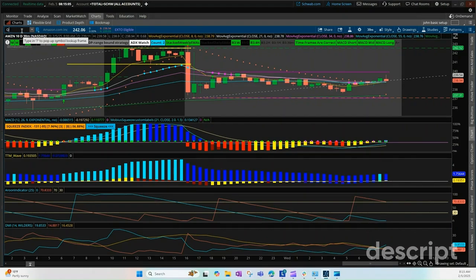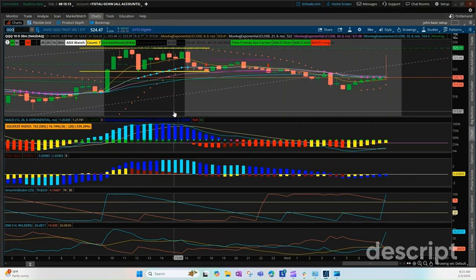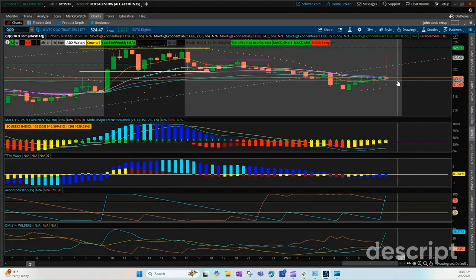With that being said, let's take a look at our Qs now. All right. With Amazon and Google being down, Qs is going to need some help going up today. We'll keep our eyes on both. Looks like if we break 519, we've got a good fade down. Again, these gap downs could turn into gap ups. So you just have to be patient and see.